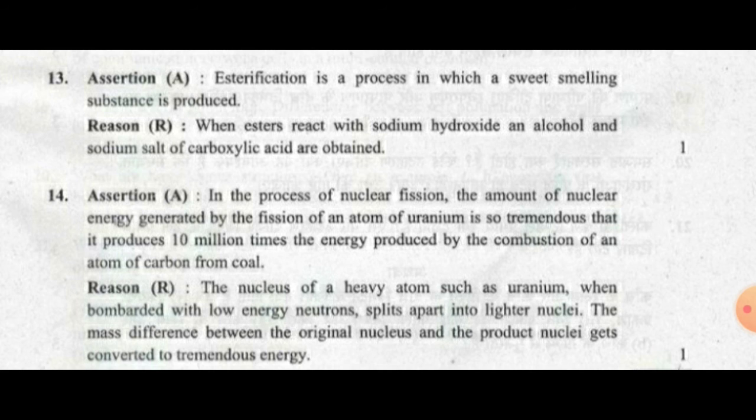And the reason is the nucleus of a heavy atom such as uranium, when bombarded with low energy neutrons, splits apart into lighter nuclei. The mass difference between the original nucleus and the product nuclei gets converted to tremendous energy. Also, this is right, and this reason perfectly fits with this assertion. So we go with option number A, which means A and R both are true, and R is the correct explanation for assertion.